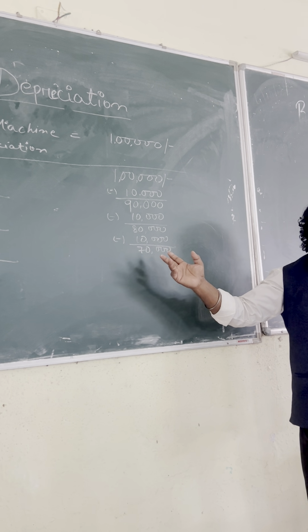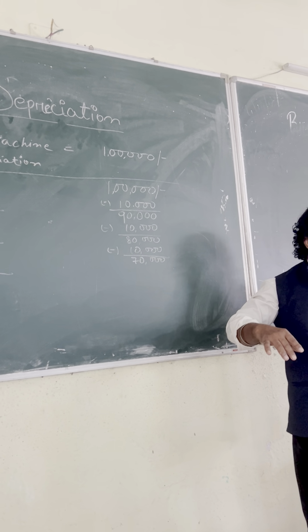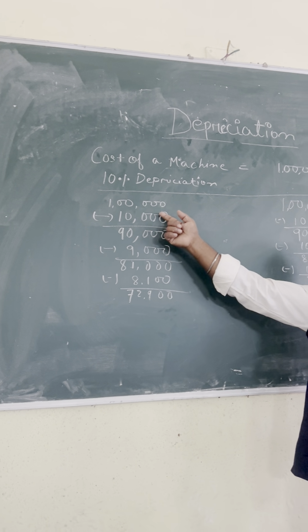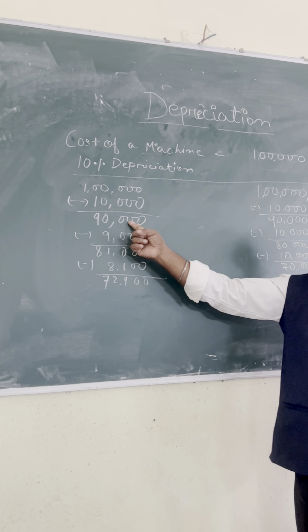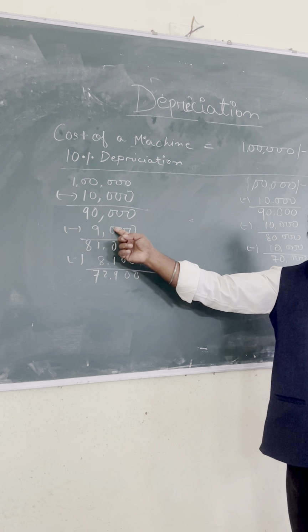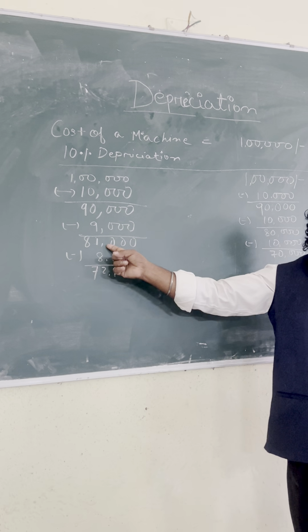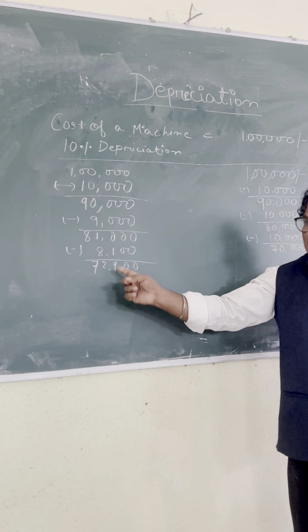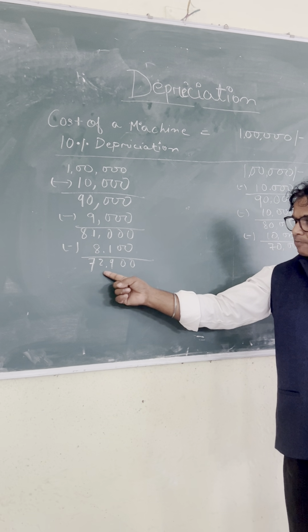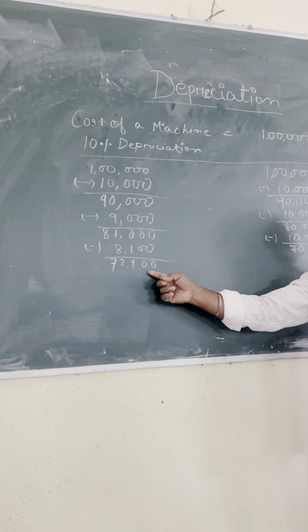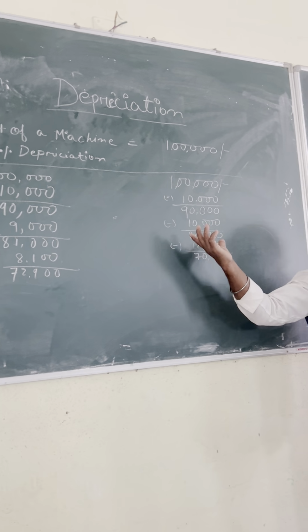But some people may think another way also. How? See this one. 1 lakh, 10% is 10,000, fine. Then you are getting 90,000. You take 10% of 90,000. It becomes 9,000. And then 81,000. You take 10% of 81,000. It becomes 8,100. And ultimately 72,900. Now two approaches that you have seen.